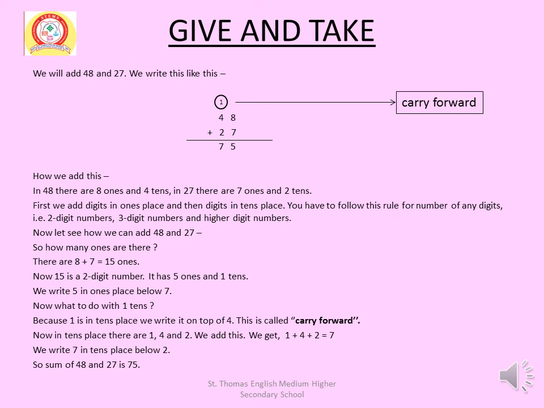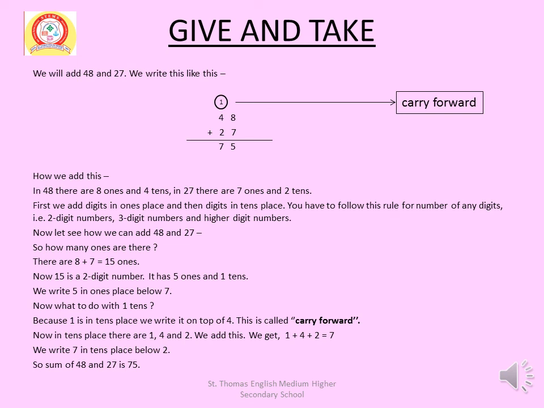First, we add digits in ones place and then digits in tens place. You have to follow this rule for numbers of any digits, that is 2-digit numbers, 3-digit numbers and higher digit numbers.